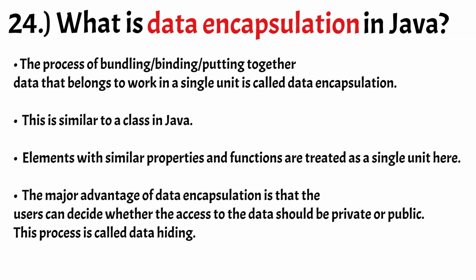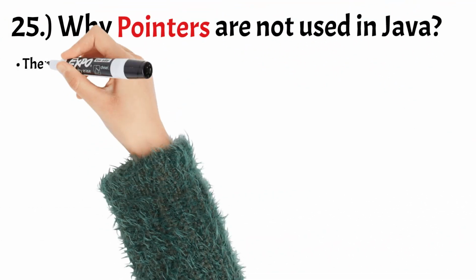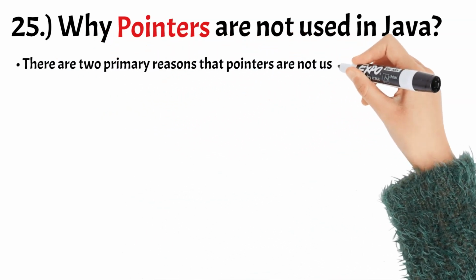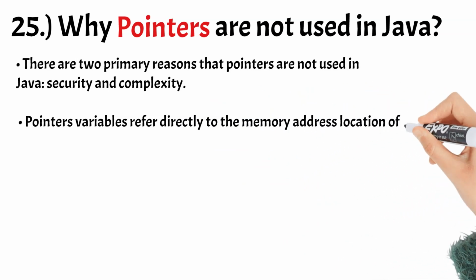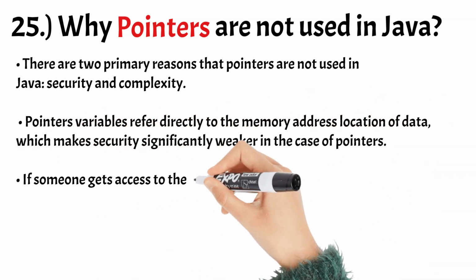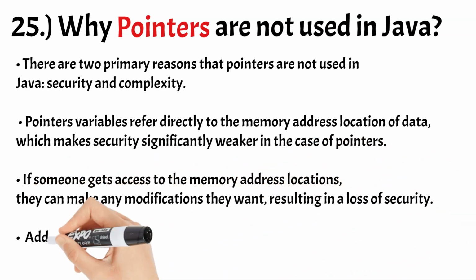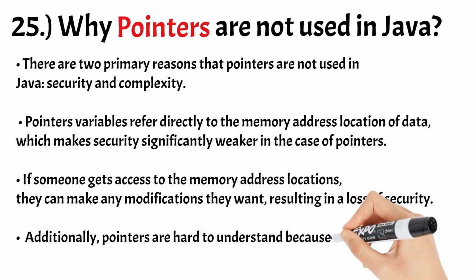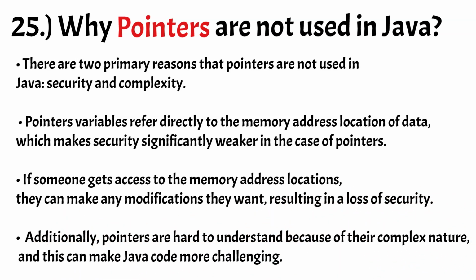Number 25. Why are pointers not used in Java? There are two primary reasons that pointers are not used in Java: security and complexity. Pointer variables refer directly to the memory address location of data, which makes security significantly weaker. If someone gets access to the memory address locations, they can make any modifications they want, resulting in a loss of security.